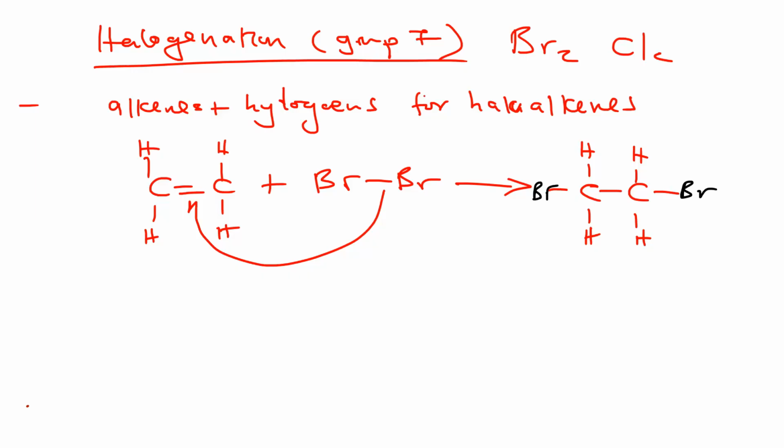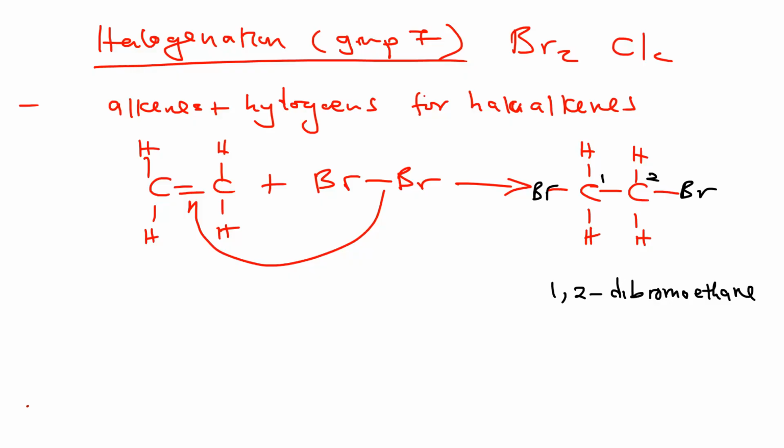This is carbon number 1, this is carbon number 2. So this is called 1,2-dibromoethane. Okay, so that is what forms.